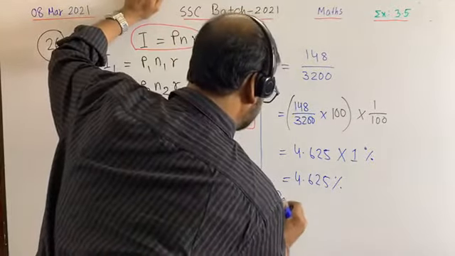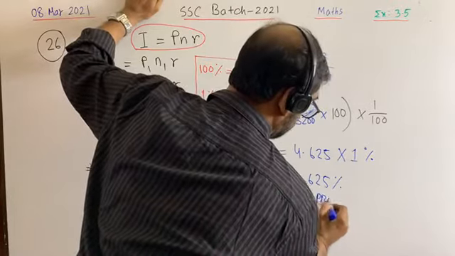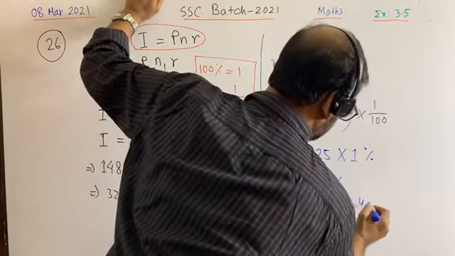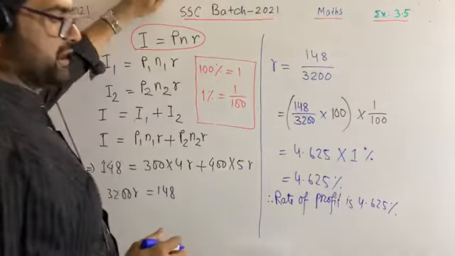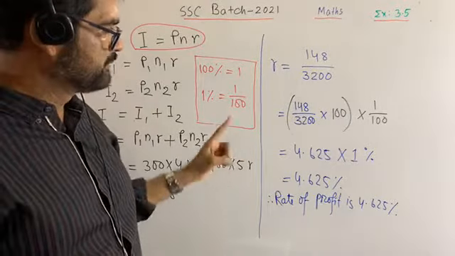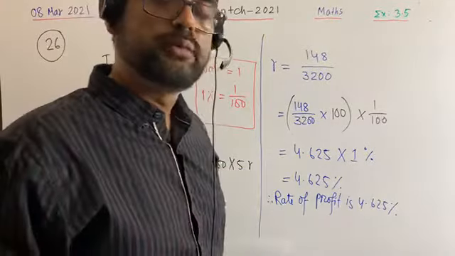Therefore, the rate of profit is 4.625%. And this is the answer. In the answer, perhaps it is given 4% in the previous book, but the accurate answer is 4.625%.